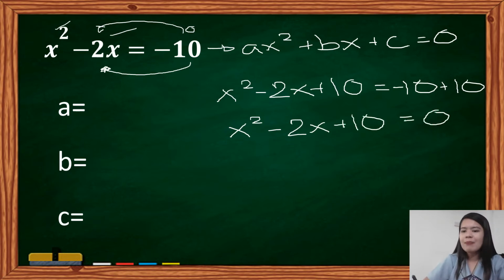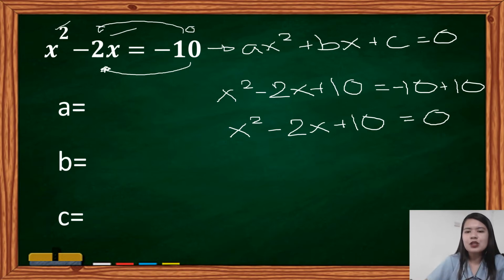Kung maalala pa ninyo yung ginagawa ninyo dati sa linear equation na kapag nililipat sa kabila, mag-iiba ng sign, yun yung technique na tinatawag natin. But the explanation for that is the addition property. What you added on the left side should also be added on the right side. So, ibig sabihin yung negative 10 dito para maging 0, plusan natin or dagdagan natin ng isang positive 10. Diba? So, ililipat lamang natin siya doon kung yun yung mas natatandaan ninyong technique, di ba?